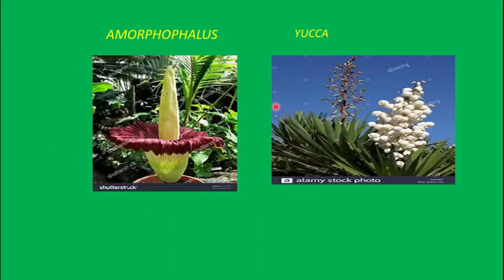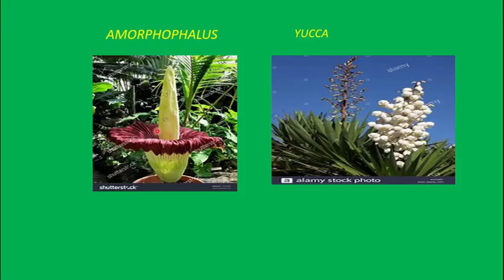Another interesting one under the insect pollinated flowers is Amorphophallus and Yucca. Please learn this properly. Here this is an inflorescence, it's not a single flower, and this inflorescence is known as spadix. Here, this flower blooms in about 7 to 9 years only, and the flower remains open only for 48 hours. So within that time, within the 48 hours or 2 days period, the flower has to be pollinated. So here it produces some false smell, so that insects like beetles and moths and all will get attracted.